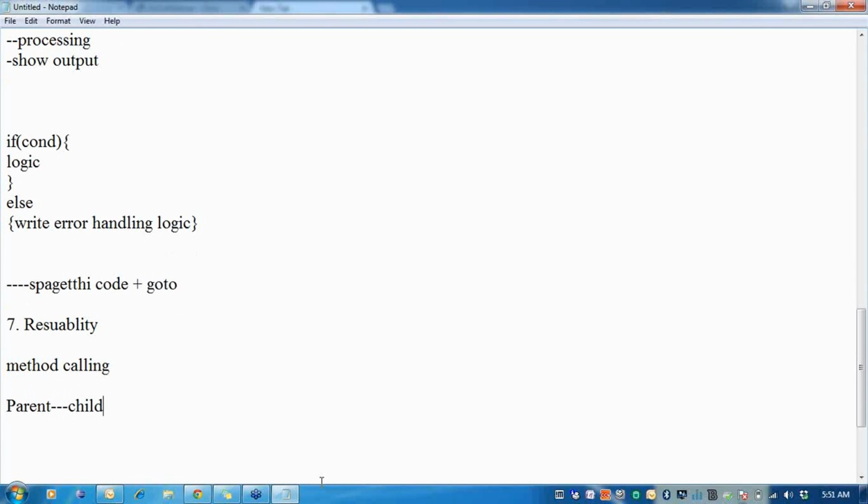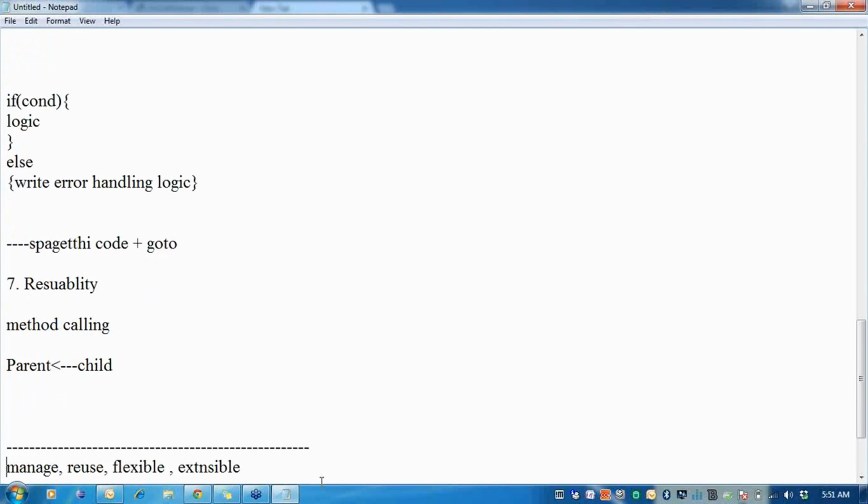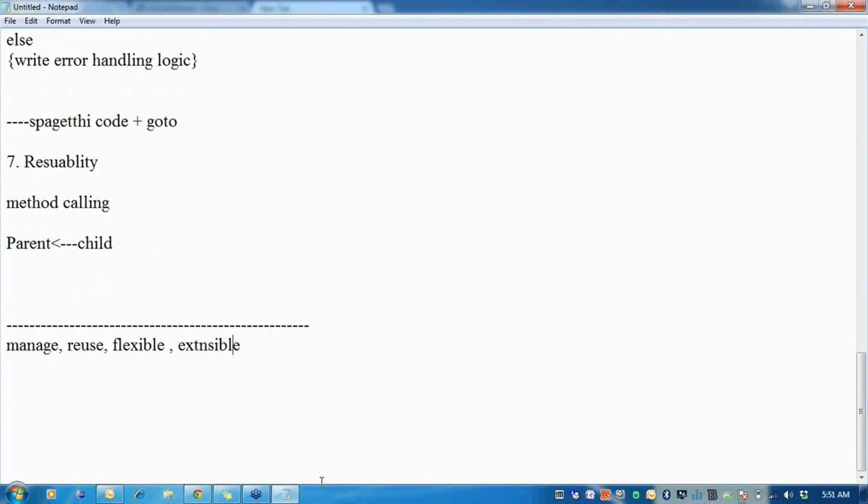There is no way I can have such a relationship. So to overcome all these drawbacks associated with C, object-oriented programming languages like C++ and Java allow me to overcome them.